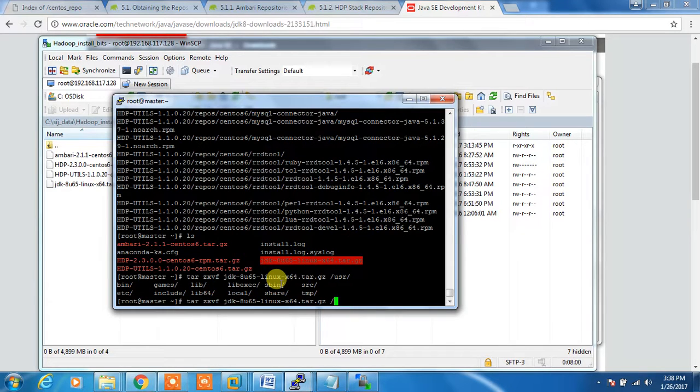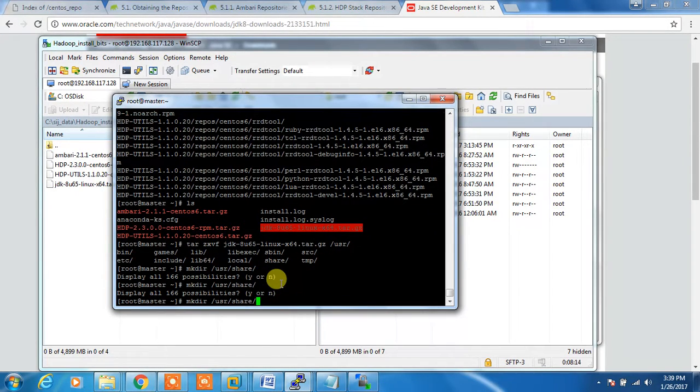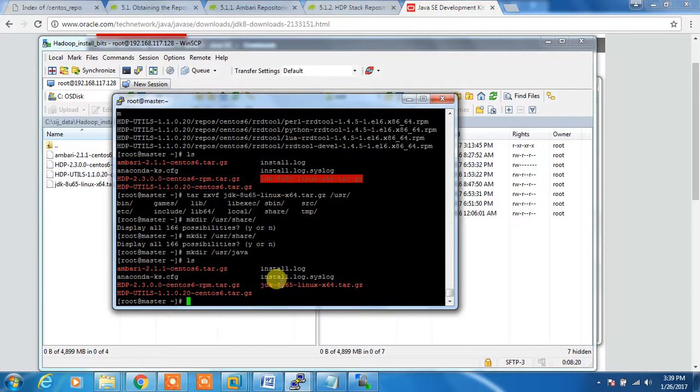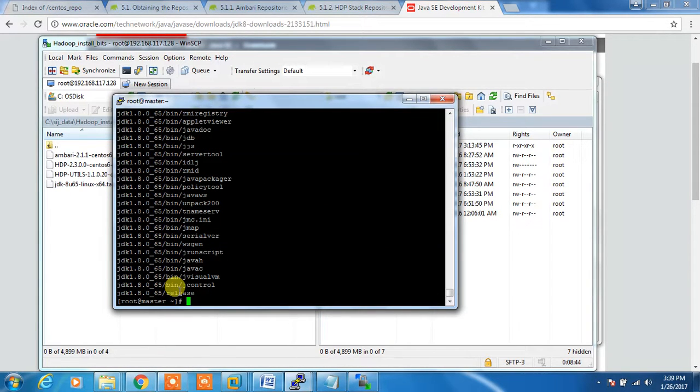Okay, so we can create a directory called /usr/share, or we can create a directory called /usr/java and unzip this JDK under that. tar zxvf JDK /usr/java.